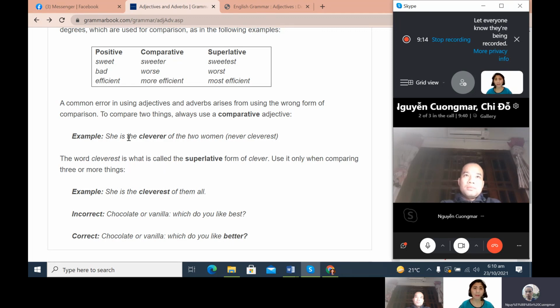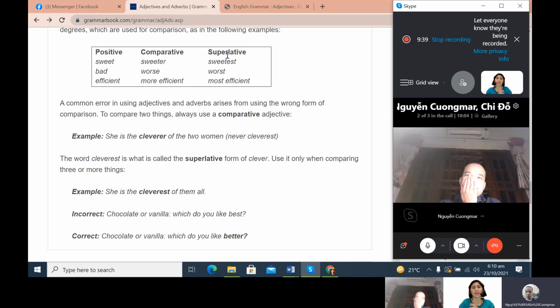Just like this one, example: She is the cleverer of the two women. We use "cleverer" because we are talking about two women. You should not use "cleverest." The word cleverest is what is called the superlative, the highest.